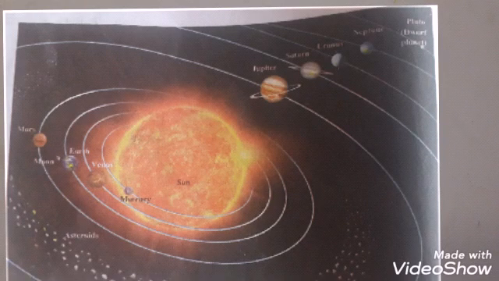We have learnt that only the stars have their own light. In our solar system, the sun is the star of our solar system. The moon has no light of its own. We can see the moon because of the sun's light that falls on it.